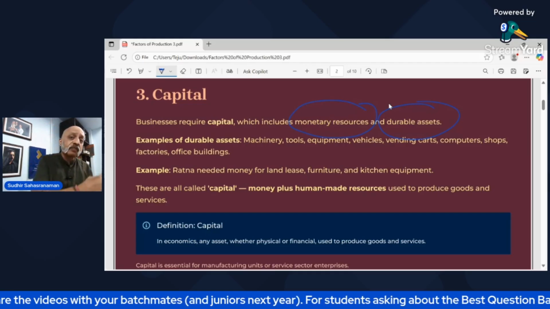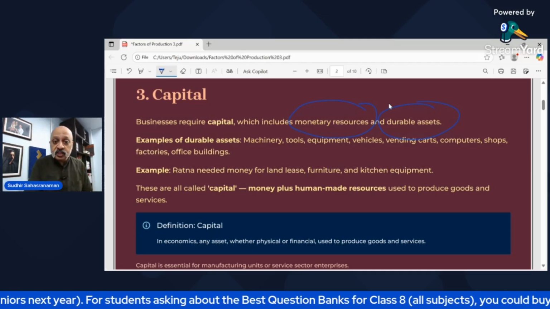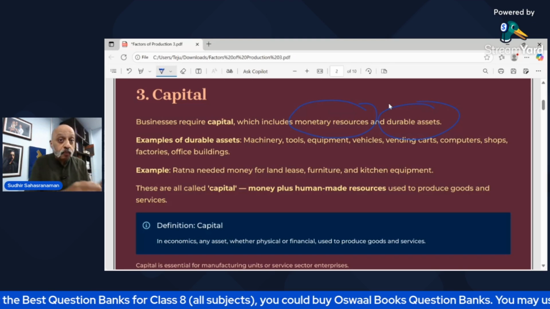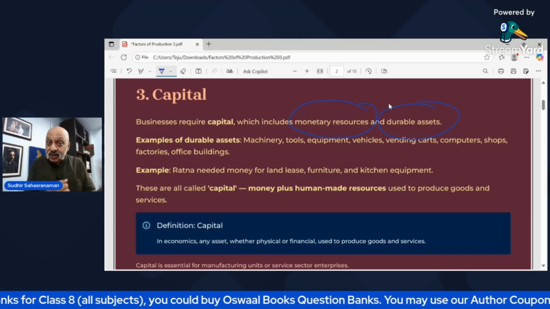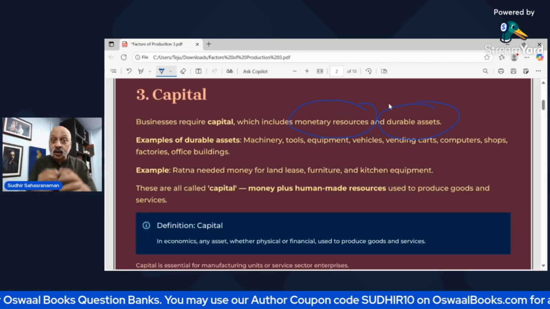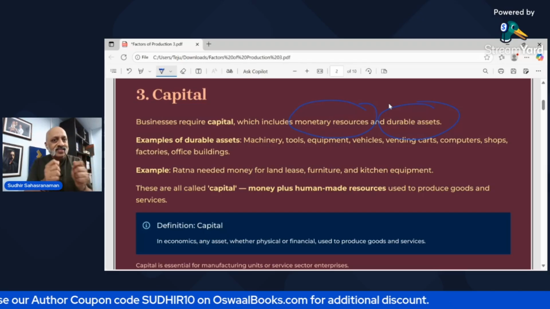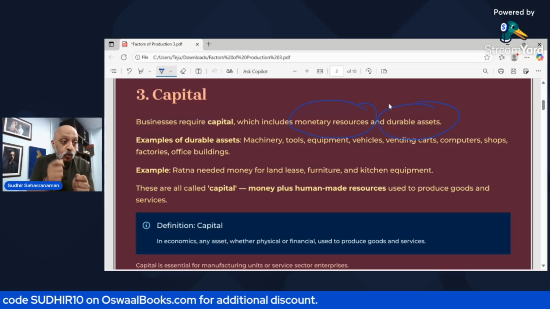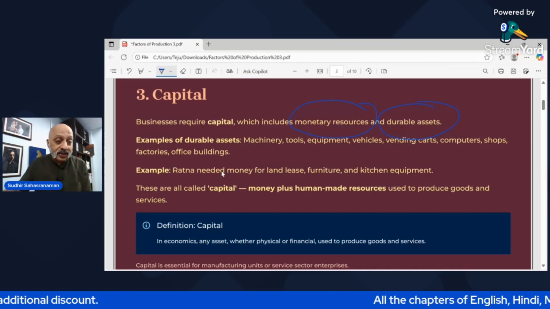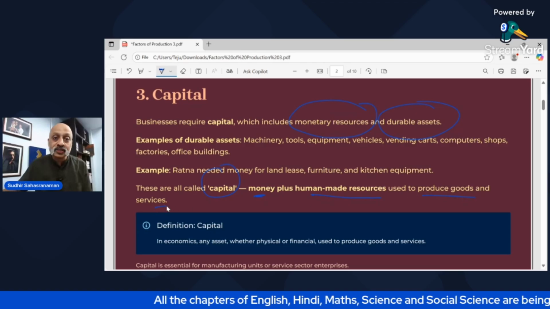Ratna, whose example we saw in the first part, needs money for land lease, for buying furniture, because in a restaurant you need to have tables, chairs, etc. Kitchen equipment, you need a computer in order to do the billing, etc. You need to hire an accountant in order to understand how the accounts are to be done. If the taxes have to be paid, you need to maintain all those accounts. Now, all this involves expenditure. You need to pay a salary, etc. So these all come under what is called capital. That is money plus human-made resources used to produce goods and services.